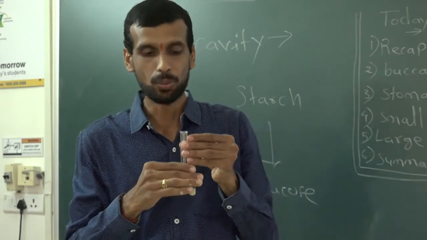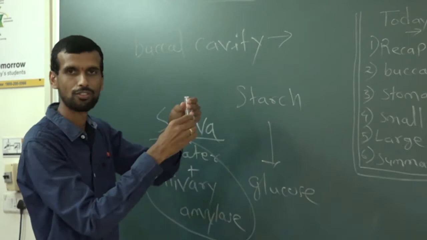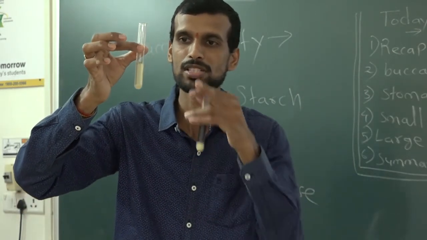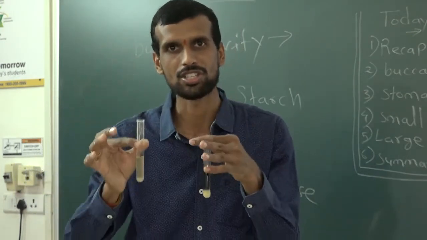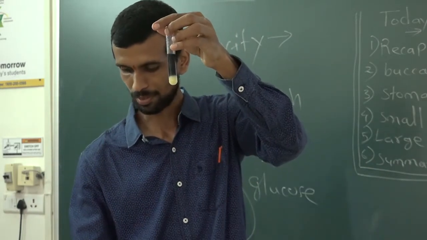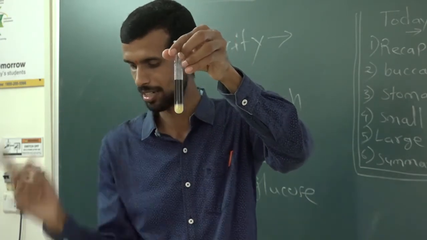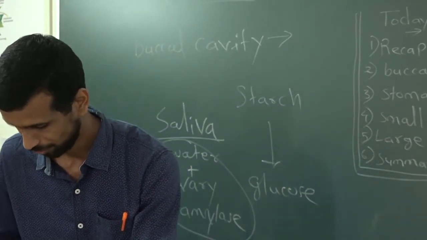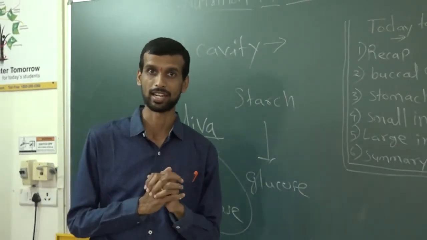Saliva converted the starch present in the potato into a simple form of carbohydrate. So no starch is remaining here. Why? Because here saliva is added. Saliva acted on the starch and converted that starch into a simple form of carbohydrate. Here there is no saliva, so starch is as it is. So starch is there and starch reacted with the iodine. Okay, so this is the test which we have conducted, the action of saliva and the role of salivary gland.